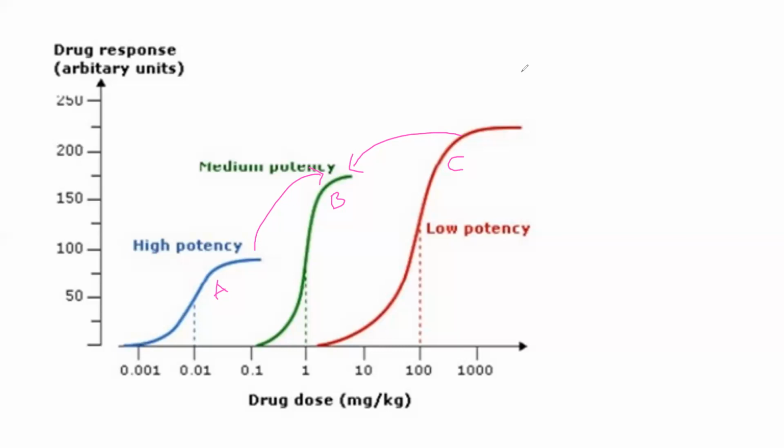Fine. Then what about C? C is the rightmost, so it is definitely less potent than A and less potent than B. You understood?